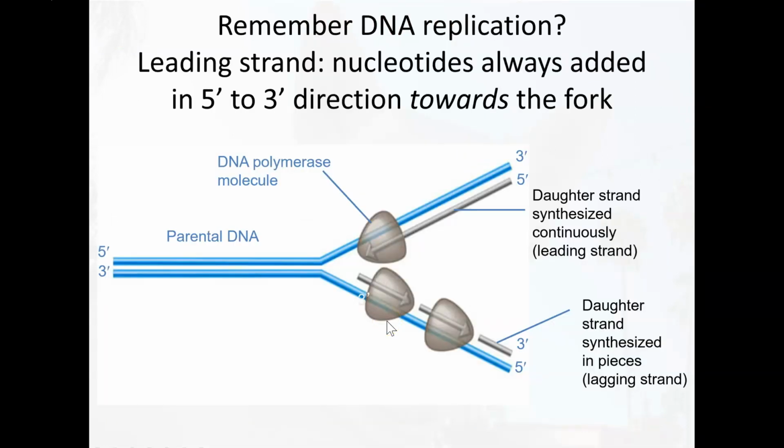So before we get into the mechanism of conjugation and talk about how it works, let's remind ourselves that DNA replication can go in two different directions, or I shouldn't say that. It always goes in the same direction. In other words, the new strand is always being synthesized in a 5' to 3' direction. When it's being synthesized continuously, we call this leading strand synthesis, whereas the lagging strand is synthesized in discontinuous pieces because that DNA polymerase can only work in one direction.